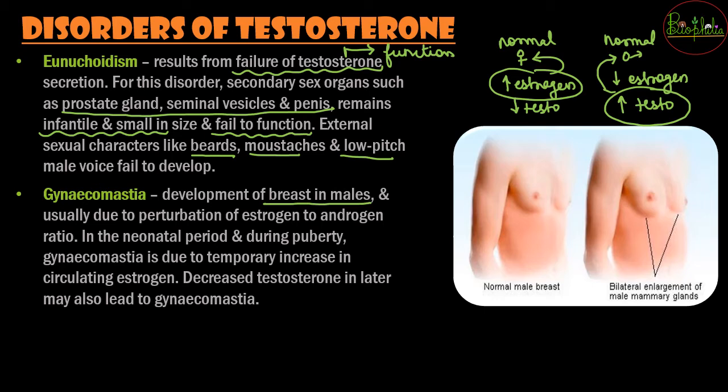अगर estrogen का level बढ़ जाता है या फिर testosterone का level कम हो जाता है, what will happen? The characteristics of a normal male will not be produced, and because of that there can be a problem in the neonatal period या फिर during the puberty, because testosterone release will start before the birth, that is neonatal period. And after puberty, once the hormones have reached their maturity, if during that time also there is some hormonal imbalance, there can be gynecomastia, which can occur because of two reasons.